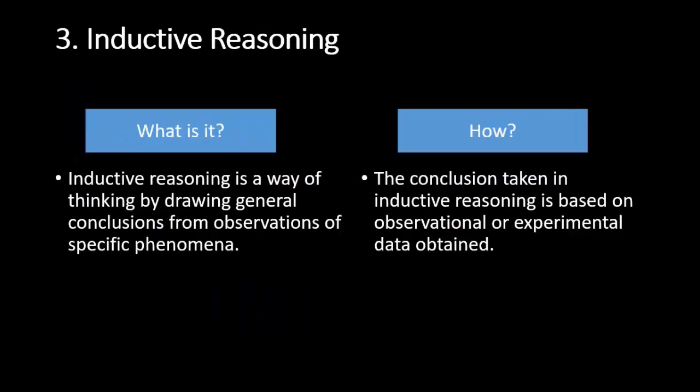And the next is inductive reasoning. Inductive reasoning is a way of thinking by drawing general conclusions from observation of specific phenomena. The conclusion taken in inductive reasoning is based on observational or experimental data obtained. But the facts or conclusions obtained using inductive reasoning are not necessarily consistent and cannot guarantee systematic knowledge, due to the weaknesses of the five senses.